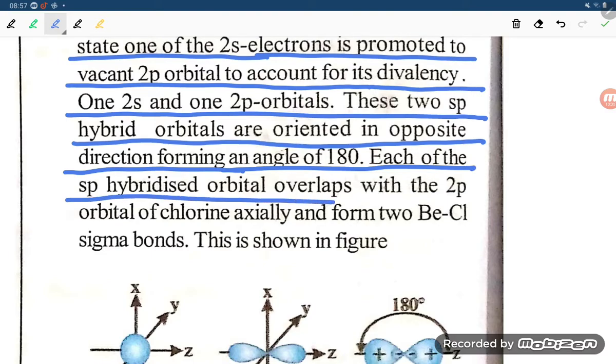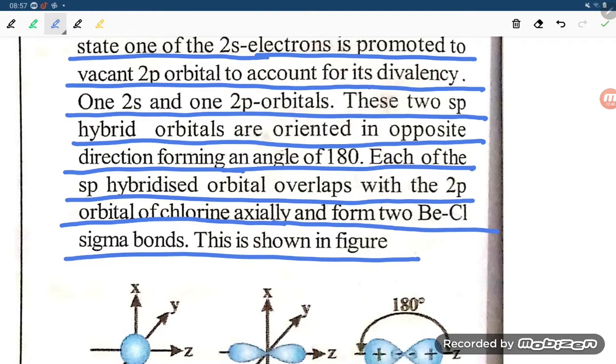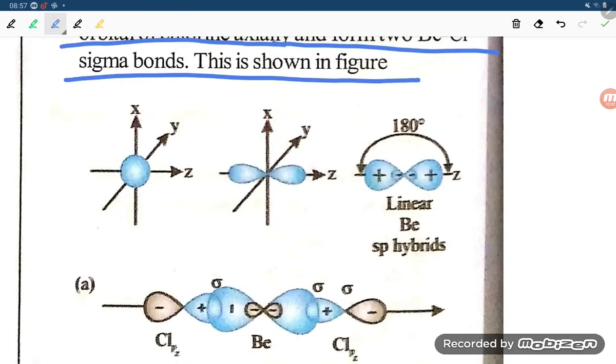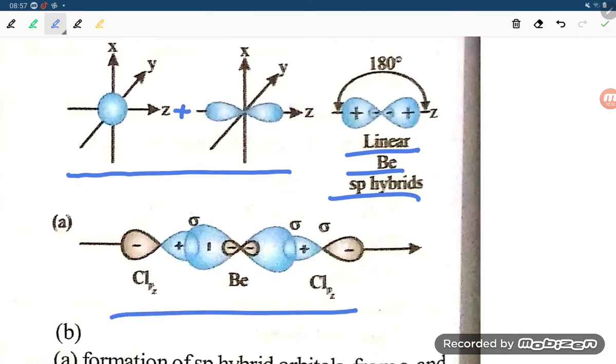Each sp hybrid orbital overlaps with the 2p orbital of chlorine axially and forms two Be-Cl bonds. This is shown in the figure. So these two orbitals are combining, 1s plus 1p, giving a linear molecule of Be hybrid orbitals.